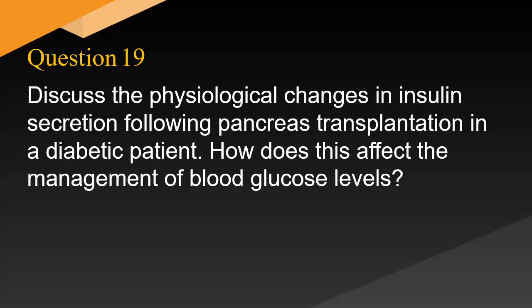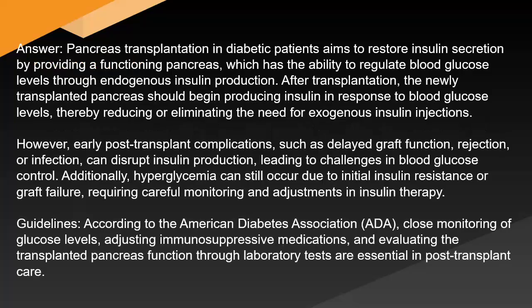Discuss the physiological changes in insulin secretion following pancreas transplantation in a diabetic patient. How does this affect the management of blood glucose levels? Answer: Pancreas transplantation in diabetic patients aims to restore insulin secretion by providing a functioning pancreas, which has the ability to regulate blood glucose levels through endogenous insulin production.